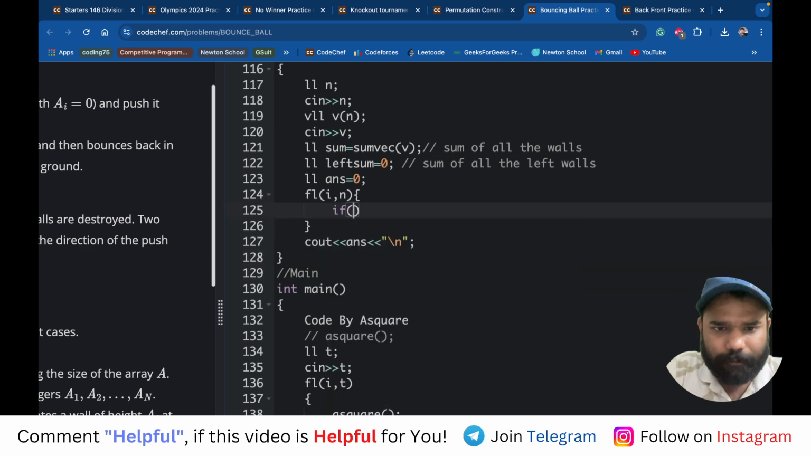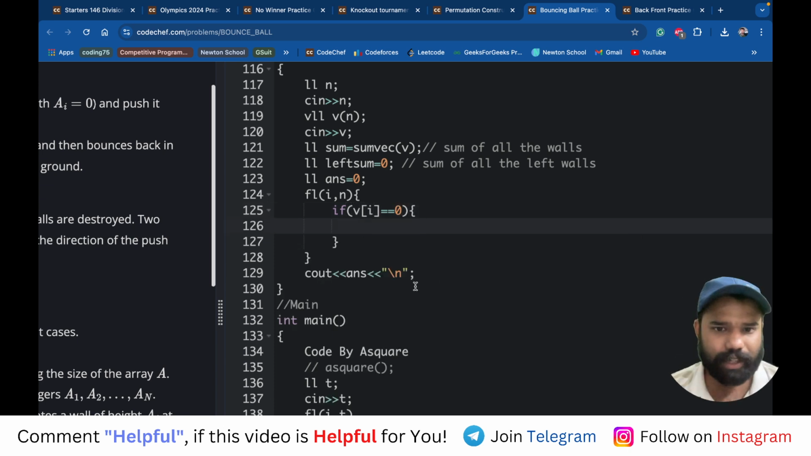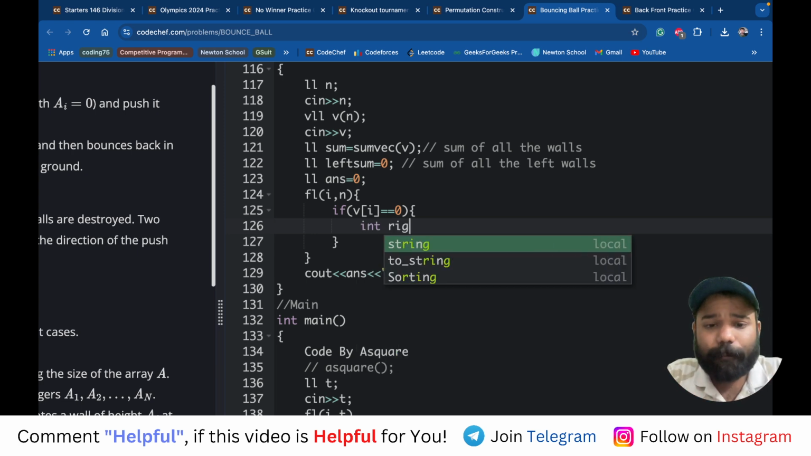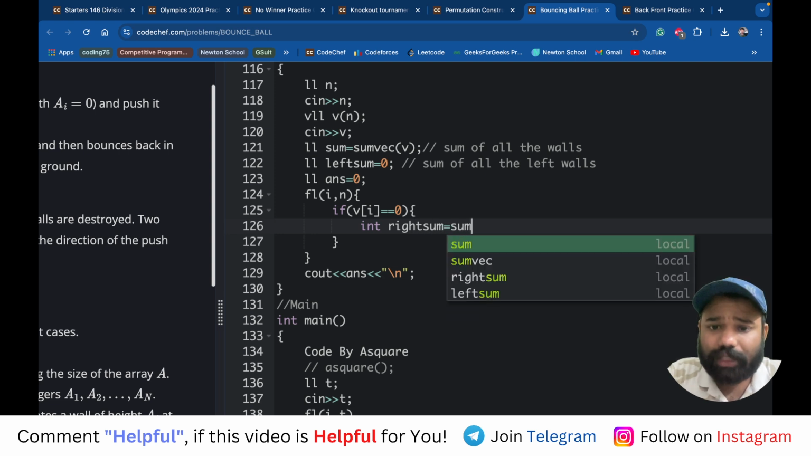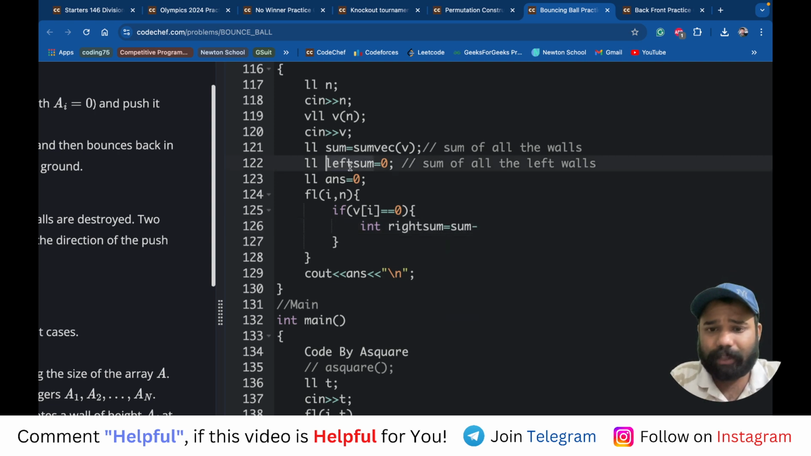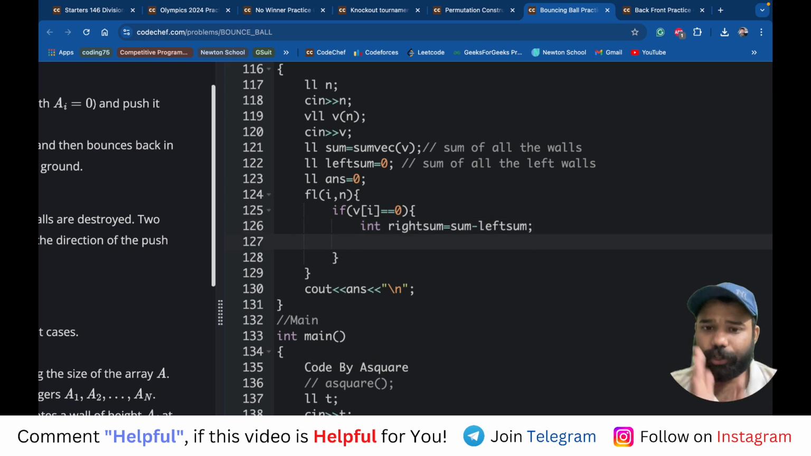What I'm doing is that if your current vi is 0, obviously, because you have to place your ball, whenever the value of vi is 0, then only you can place your ball there. And now you will see whether there is any possible way to destroy all the walls, how you will find. So you know the left sum, and guys, if you will subtract this left sum from the total sum, then what you will get? You will get the right sum.